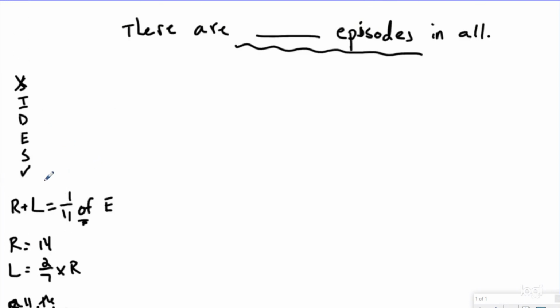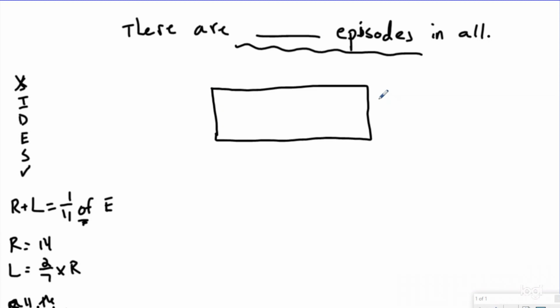First, though, to help me solve this, I'm going to do a fraction model. This is going to involve a few more tape diagrams than normal. I know that I'm looking for all blank episodes, so this is going to be my answer here. I'm splitting them into fourths. I know that Romeo and Luna Girl were 1/4 of the episodes. So if I can figure out Romeo and Luna Girl, and then I know I have 4 of those equal groups, that will help me figure out my episodes.